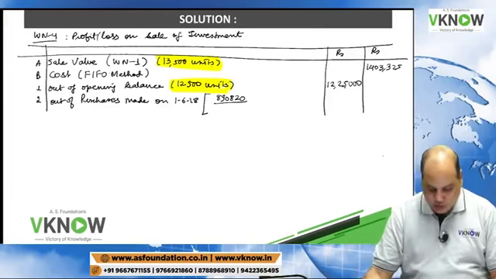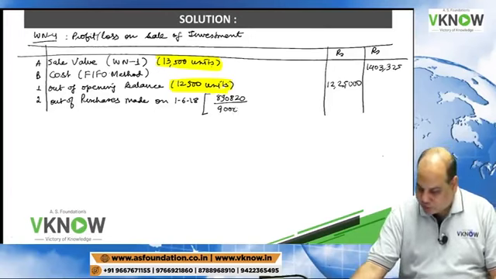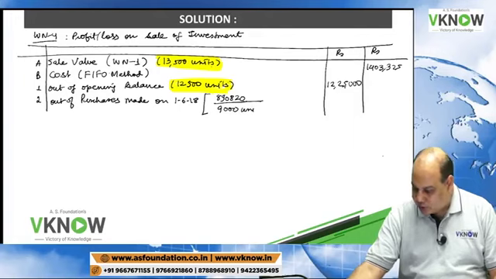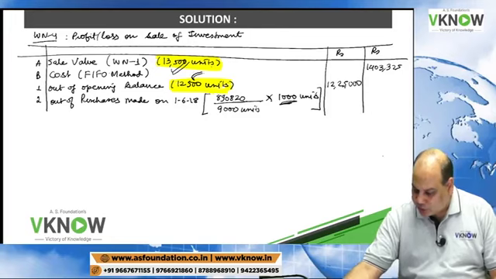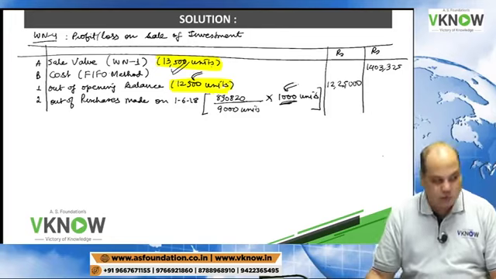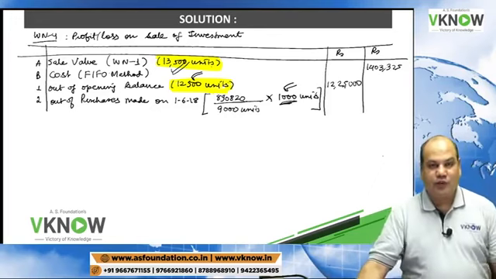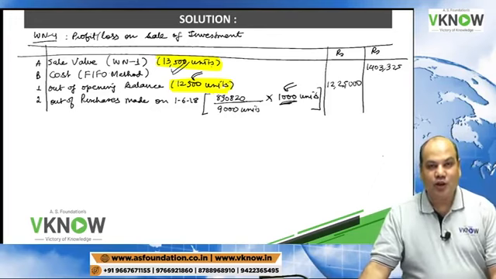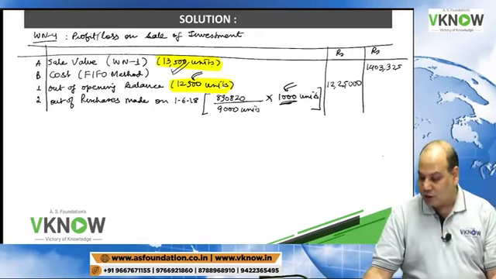890,820, and that is for purchasing 9,000 units. So divide by 9,000 units and multiply by 1,000 units. Why 1,000? Because the total is 13,500, and 12,500 is the opening balance. So 1,000 is out of this lot. One question is, can we compute brokerage on cum interest basis? Yes, and you write a note accordingly.